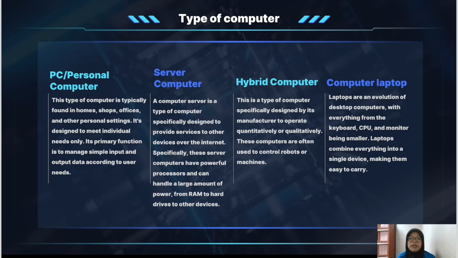Next, types of computer. Types of computer are divided into 4. First, PC or personal computer. This type of computer is typically found in homes, shops, offices, and other personal settings. It's designed to meet individual needs only. Its primary function is to manage simple input and output data according to user needs.